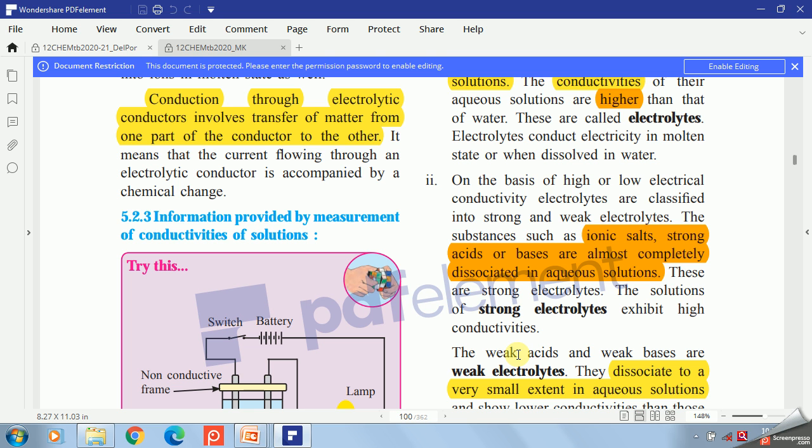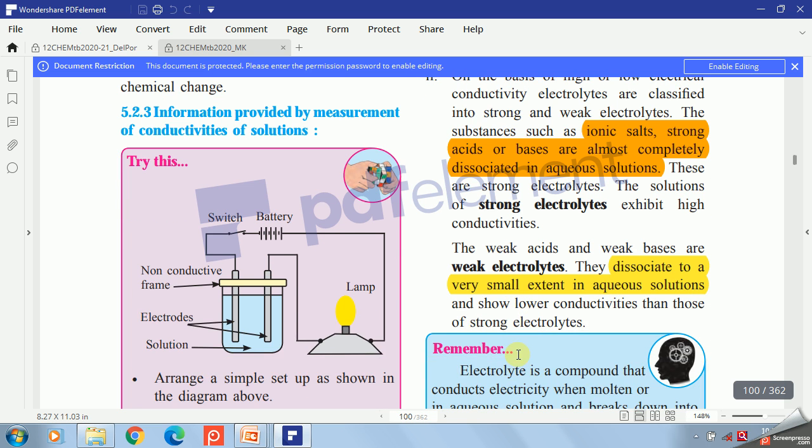If you observe strong acids, strong bases and salts, they dissociate completely in their aqueous solution. This identification of electrolyte and non-electrolyte is an experiment you already performed in 10th standard. One aqueous solution is given to you, and two graphite rods are placed in it, then